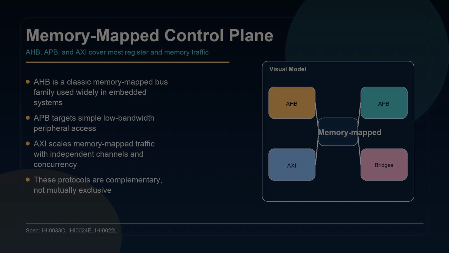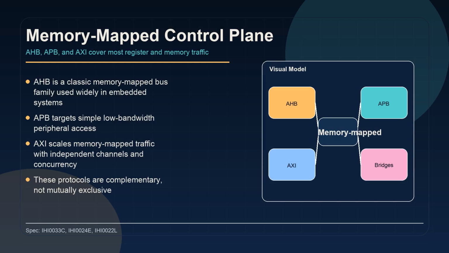on chip. The first major branch is memory map transport. AHB and APB remain important in many embedded designs, while AXI handles deeper outstanding traffic and higher throughput. A typical SoC uses more than one of these at once, with bridges connecting the layers.